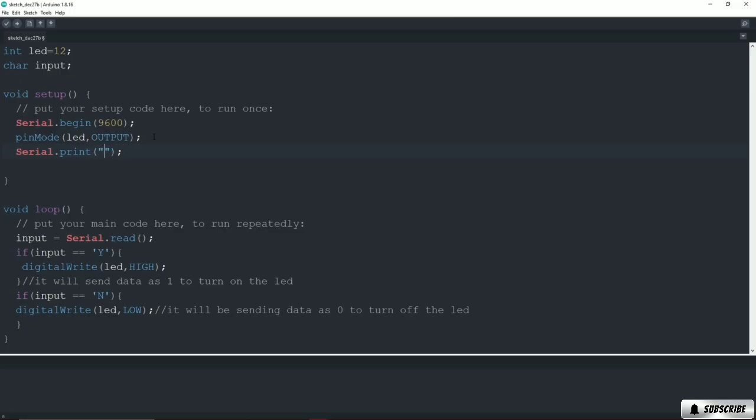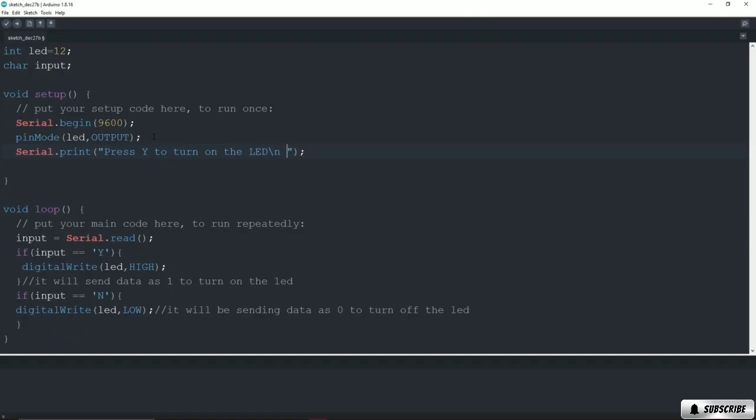So I will write it here: Press Y to turn on the LED, and I will add a \n in the next line.